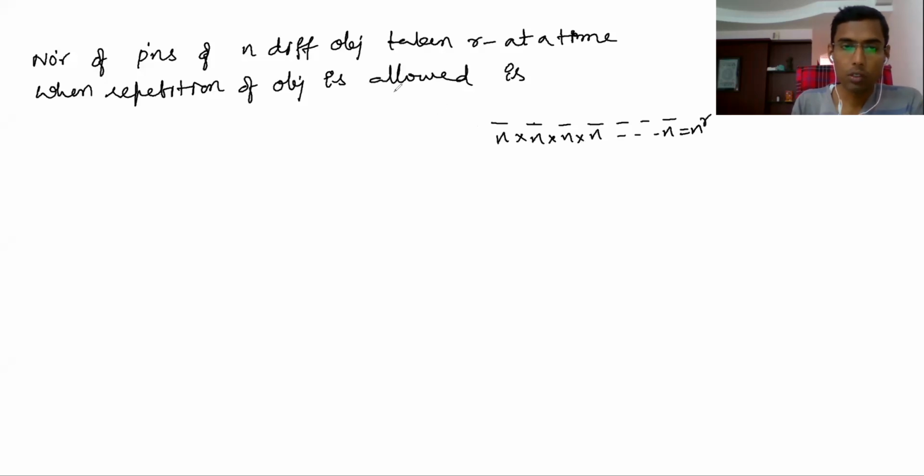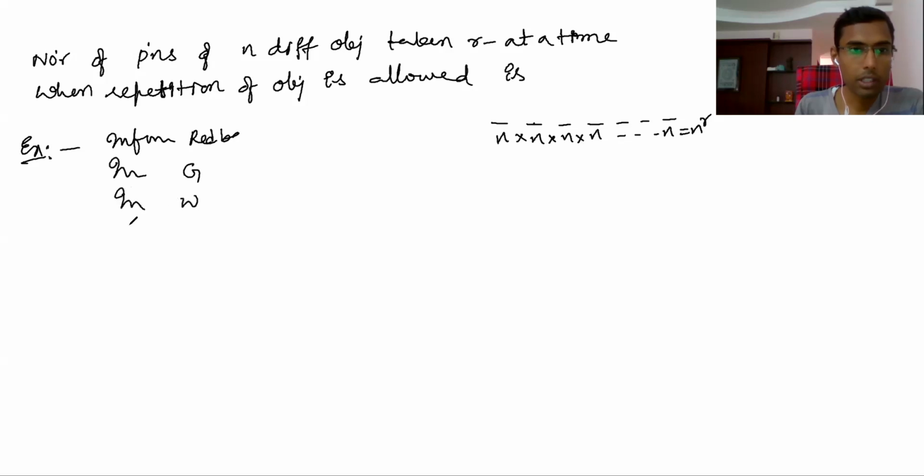Sir, one object we are taking, how do we take it again and again? It is not like that. For example, the objects will be given like this: infinite means as many as you want. Infinite number of red balls are there, infinite number of green balls, infinite number of white balls, infinite number of black balls, blue balls, like that.